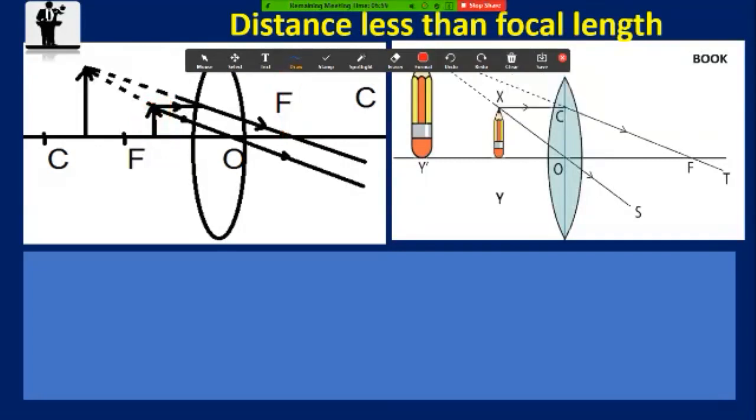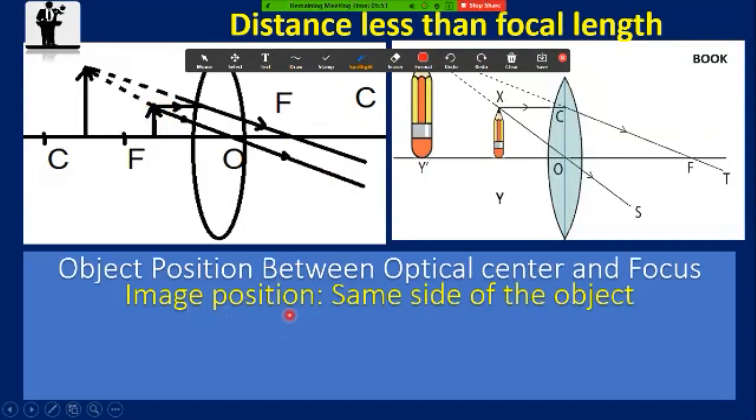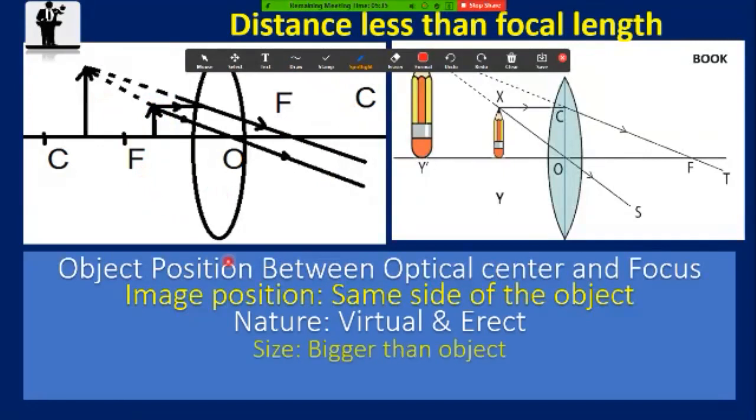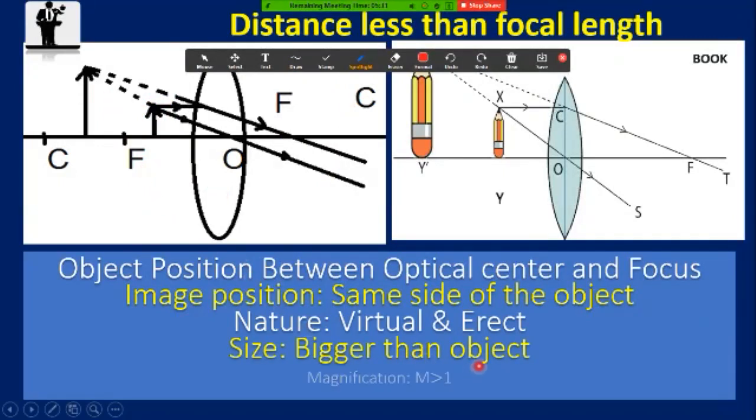Now let's see our image formation. Image position: same side as the object. But what is the nature of this image? Is it real or virtual? No, it is virtual and erect, bigger than our object.